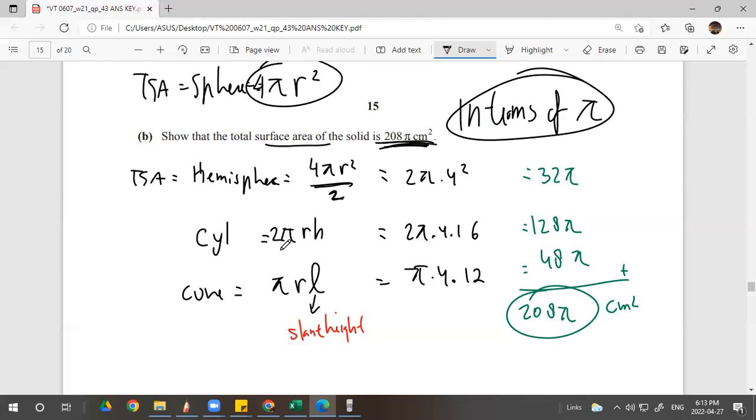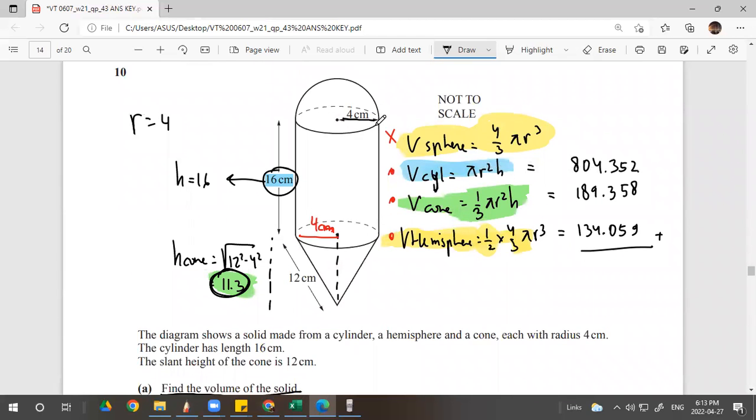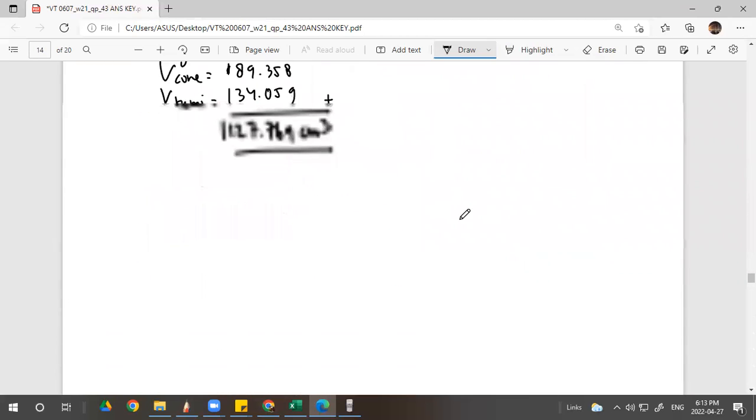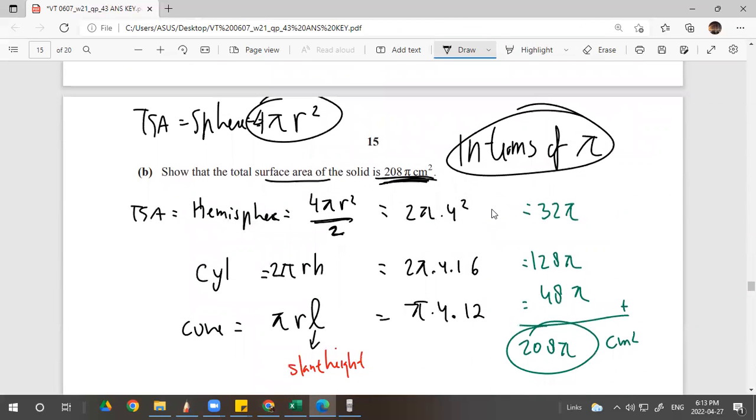Cylinder, 2 pi r height. Why don't I add the 2 base areas? Because the base area is not visible. It is hidden inside the sheet, right? So you don't have to add 2 base areas anymore. Just use the curved area, 2 pi r height, this is the curved surface.